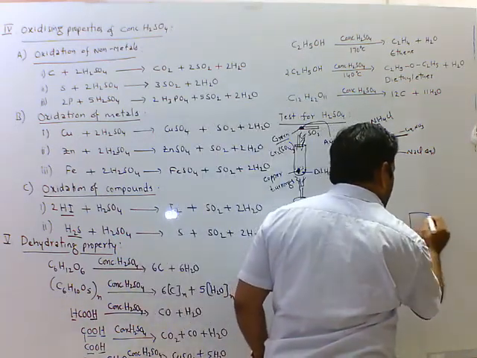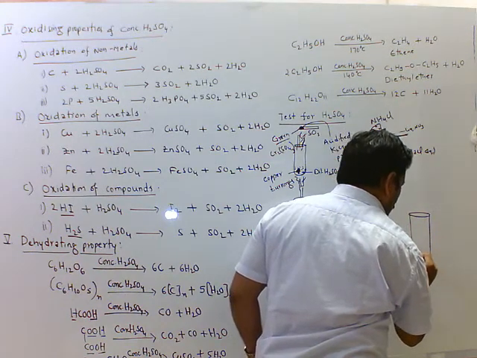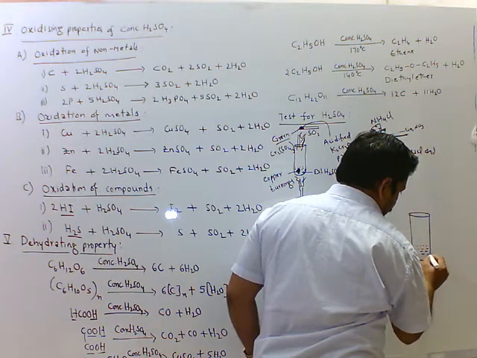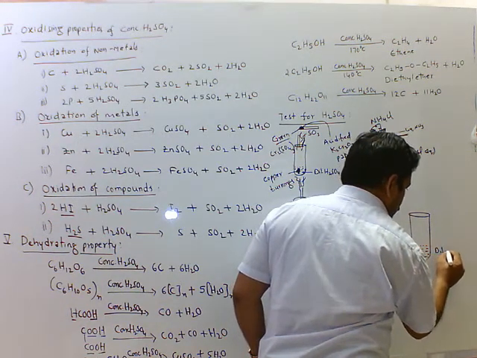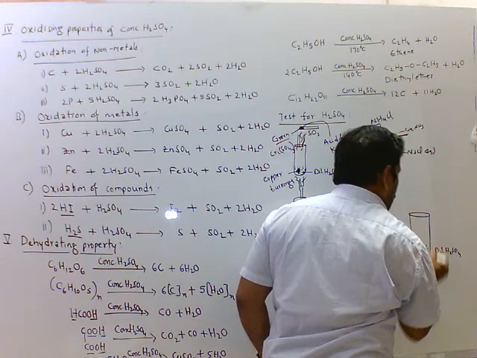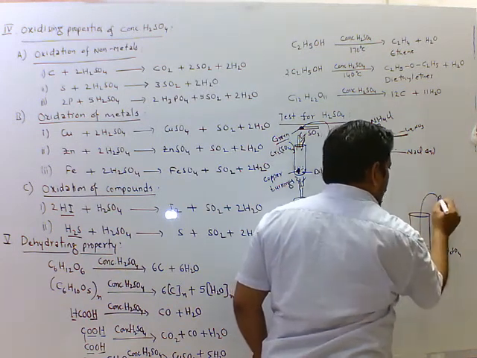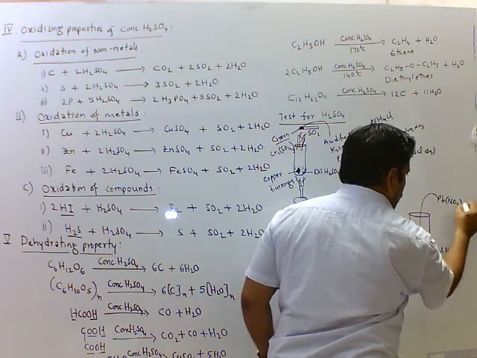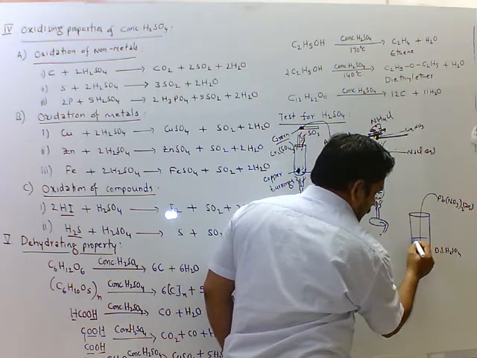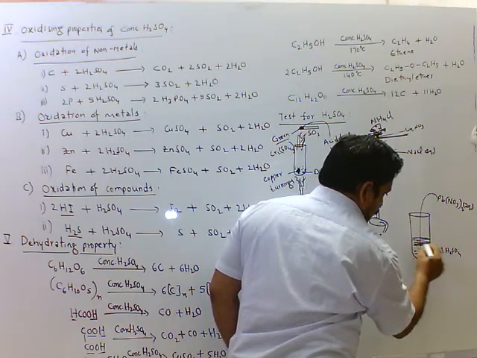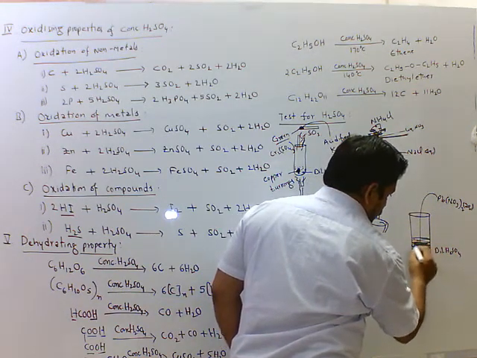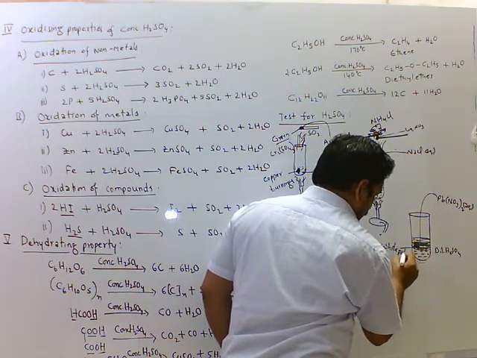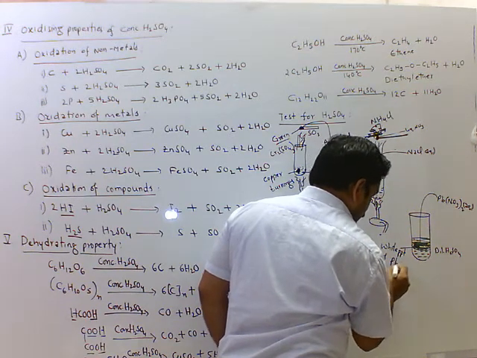Again I am taking test tube. In this test tube I am taking dilute sulfuric acid. To this I am adding lead nitrate solution. White precipitate is formed. This is white precipitate of lead sulfate.